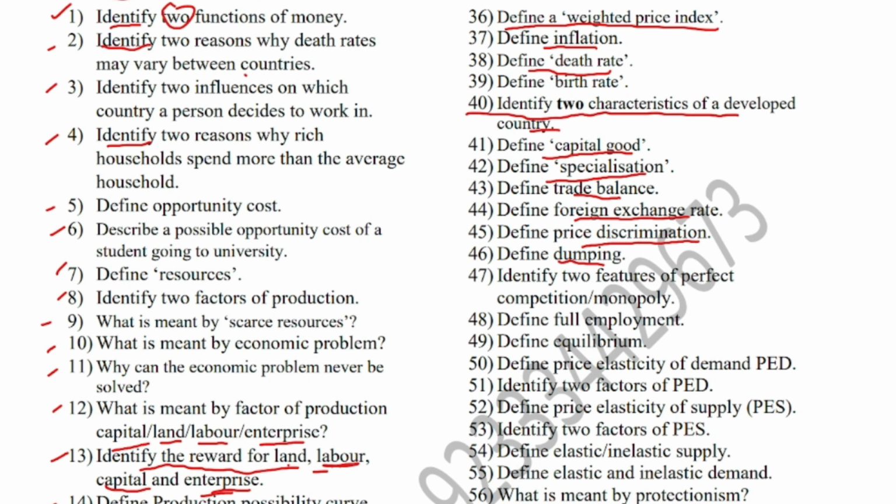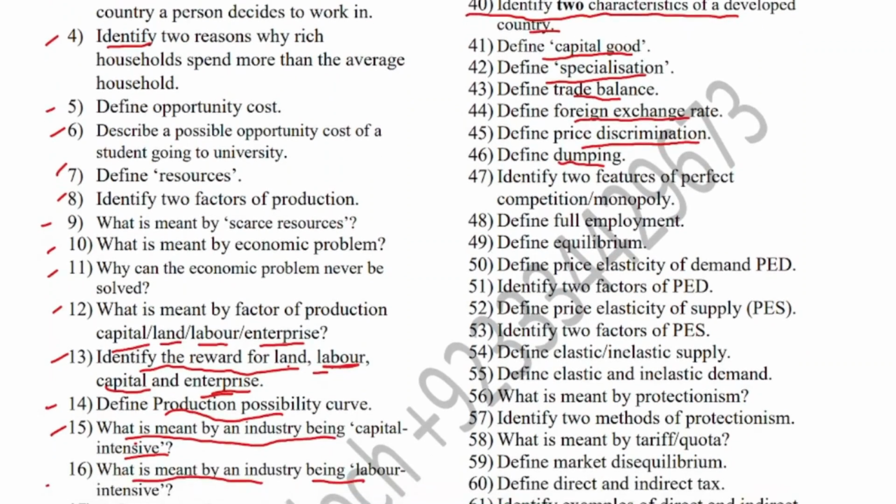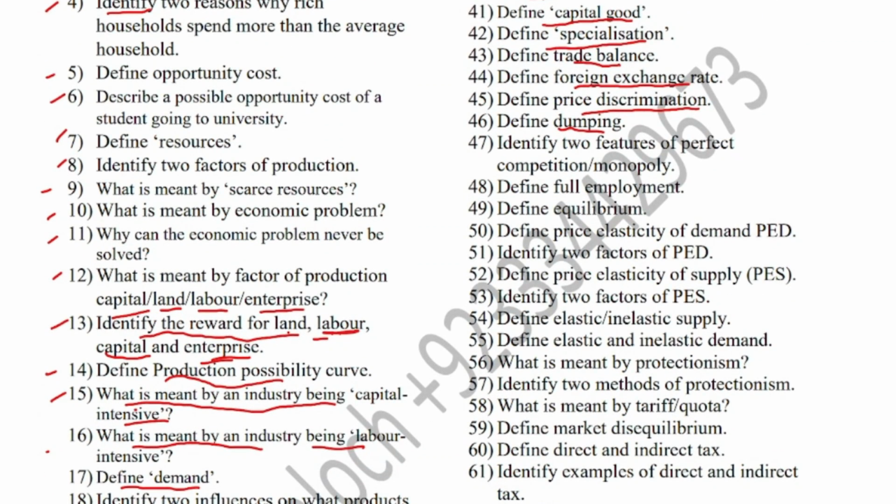Define dumping. It is another example of price discrimination, but it takes place in the international market when one country sells its products at cheaper rates in another country than in its own country. Generally, China dumps goods to the developing nations, low income countries, right? So dumping is charging lower prices. It is a kind of price discrimination, but at the international level.